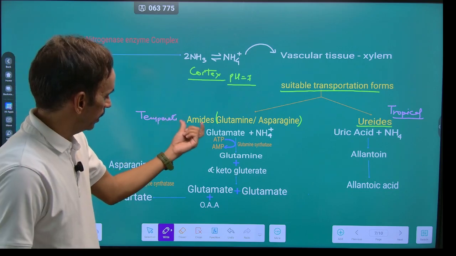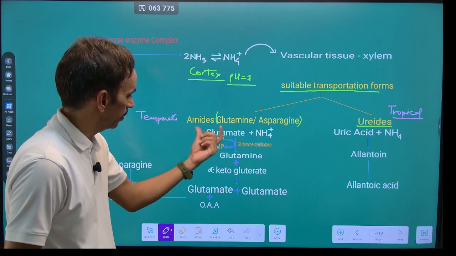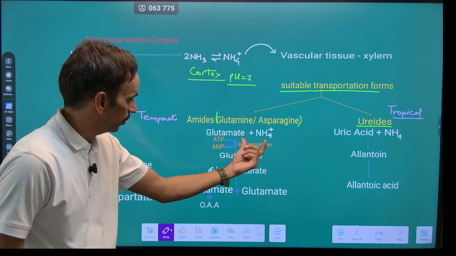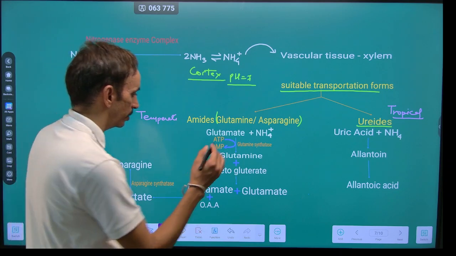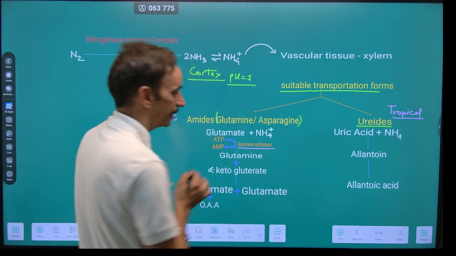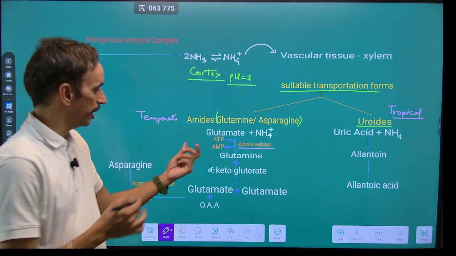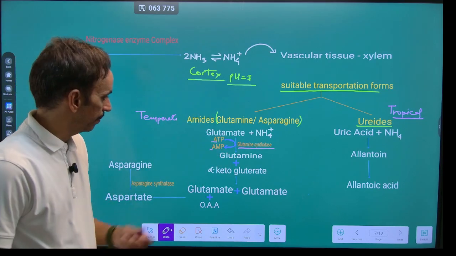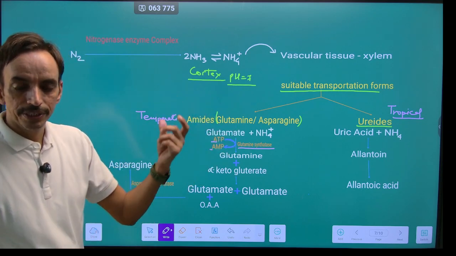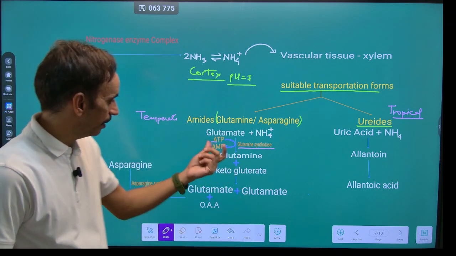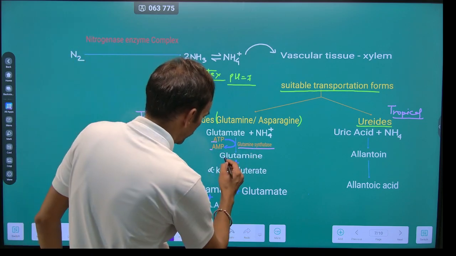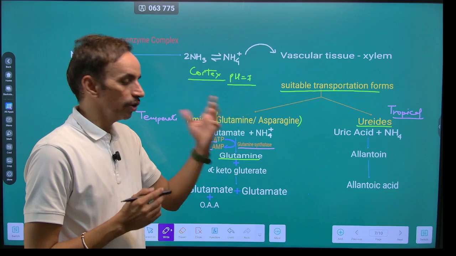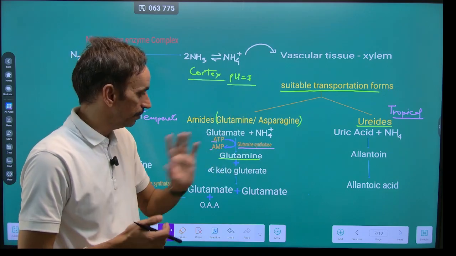Now, for the amides, there is a conversion of glutamate into glutamine by the addition of ammonia in the presence of glutamine synthetase. It is a synthetase, so it utilizes energy in the form of ATP. ATP will convert into AMP. So the glutamate, which is an acidic amino acid, will be converted into its amide form, glutamine, by the addition of ammonia in the presence of the enzyme GS.